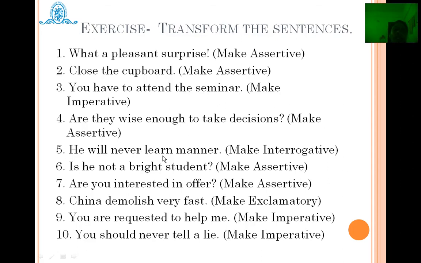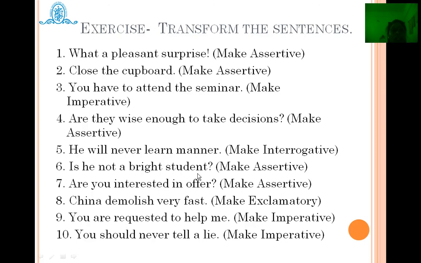"He will never learn manners." Make interrogative. Again the same rule. If it is a negative type of sentence in assertive, it will be positive in the interrogative form. So, "He will never learn manners" changes to "Will he ever learn manners?" The answer is here never, so it is appropriate.